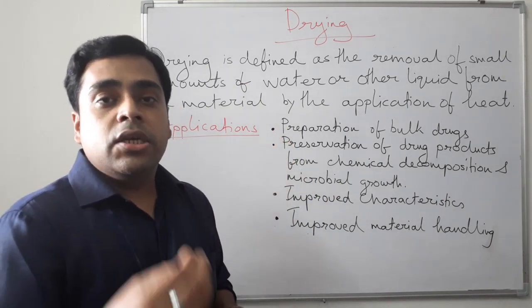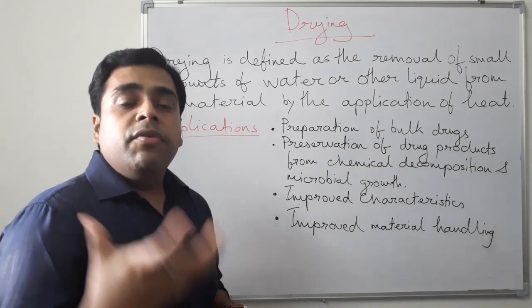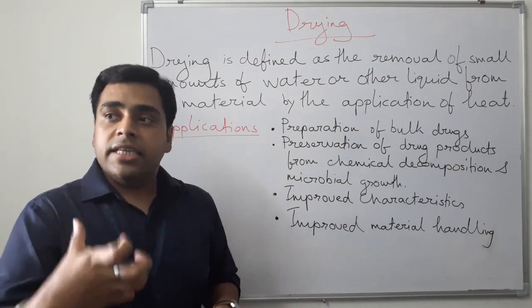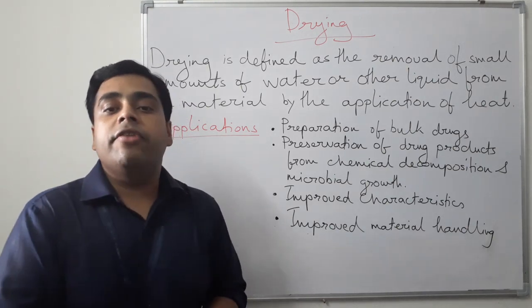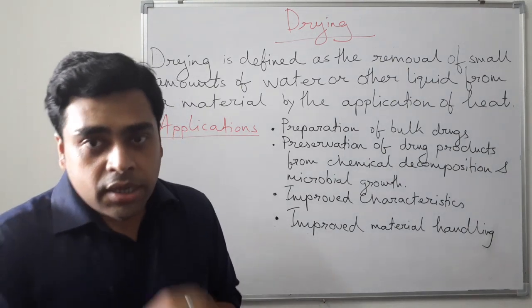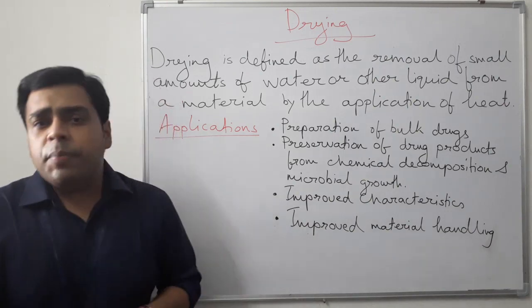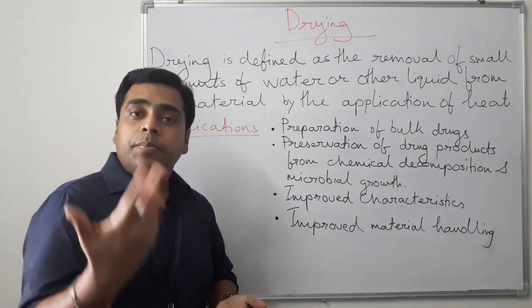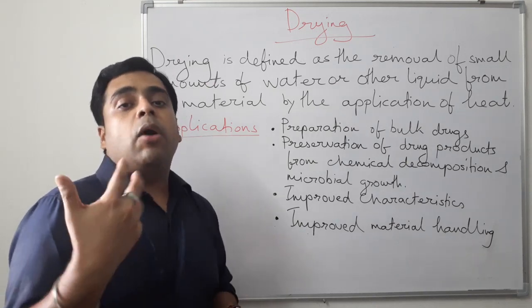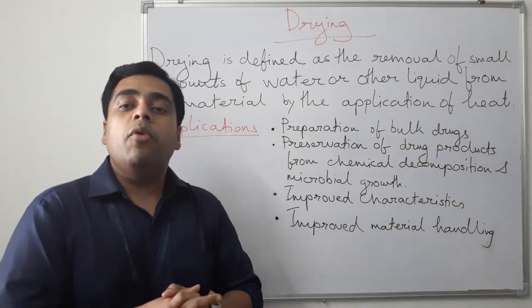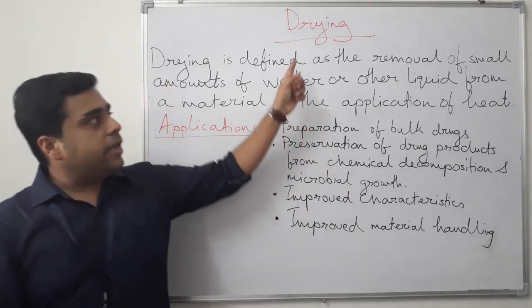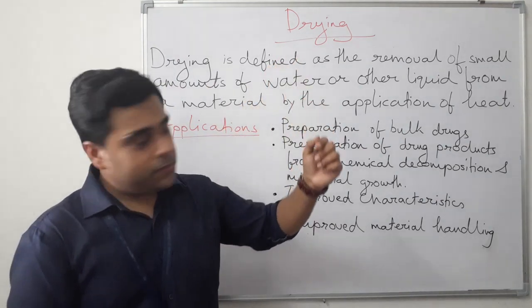Maximum bulk drugs we need to ready for market, but we need to do it in such a way that it does not contain any traces of moisture. For example, dried aluminum extracts, spray dried lactose, or powdered extracts all need to be moisture free. And to make it moisture free, we have to apply the process of drying.